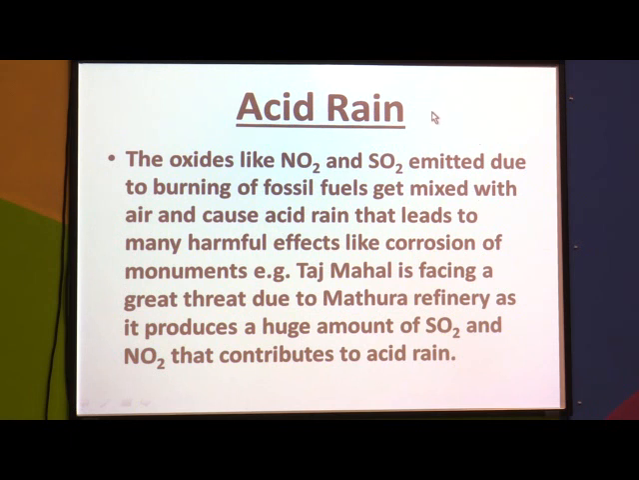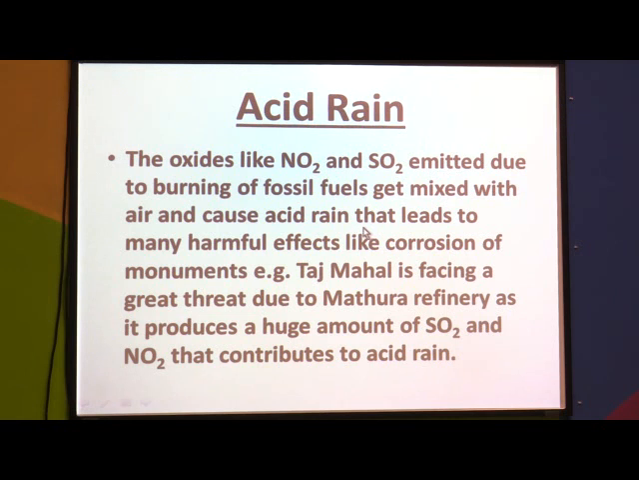Let us see what is acid rain. The oxides like NO2 and SO2 emitted due to burning of fossil fuels get mixed with air and cause acid rain. So, how does the acid rain occur? Because of burning of fossil fuels. When we burn fossil fuels, oxides of nitrogen and sulfur like NO2 and SO2, they get mixed with air and they cause acid rain.